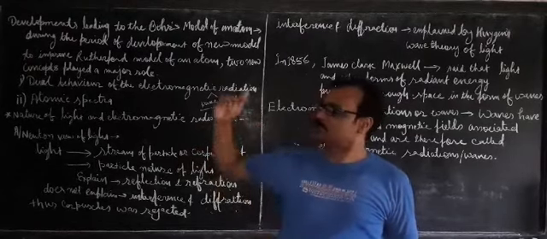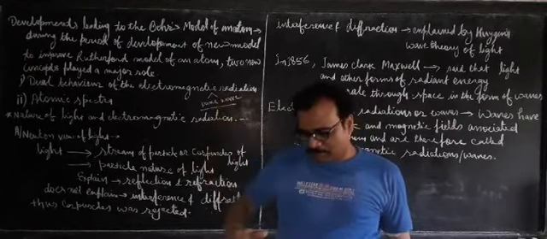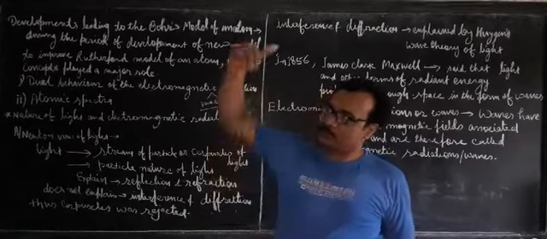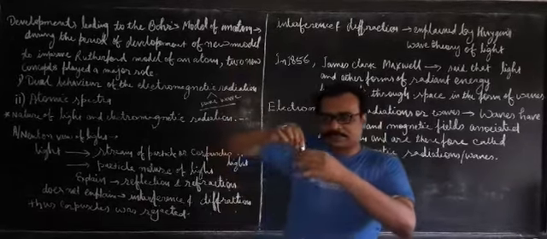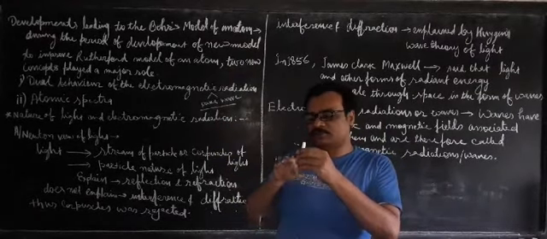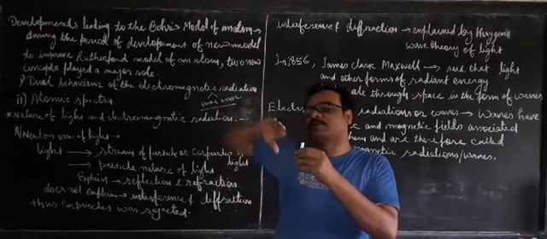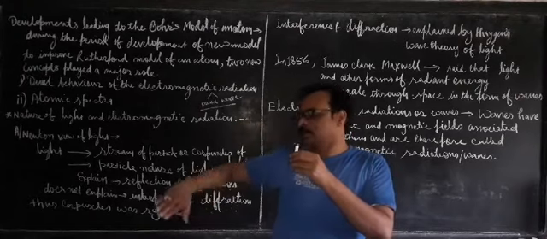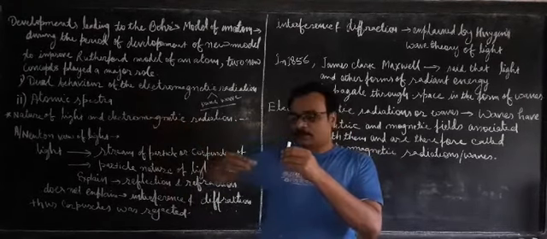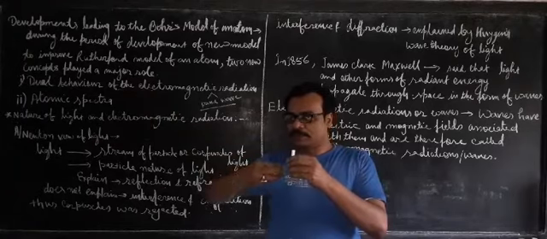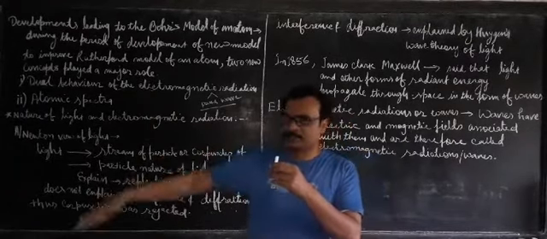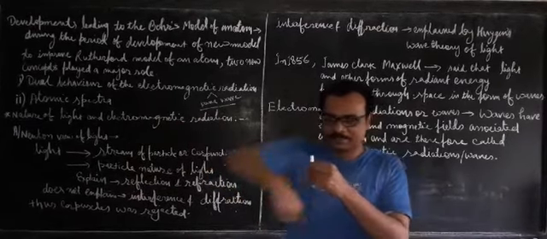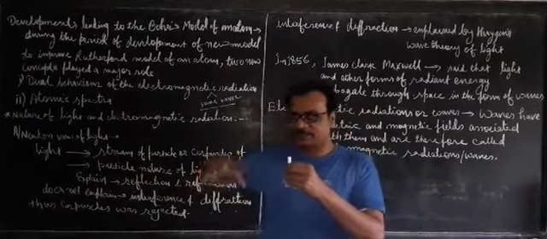The rings move downwards, move upwards, move downwards, move upwards. So if this is the center of disturbance, then these waves move upwards, move downwards, move upwards, and propagate. This ring formation is known as a wave.